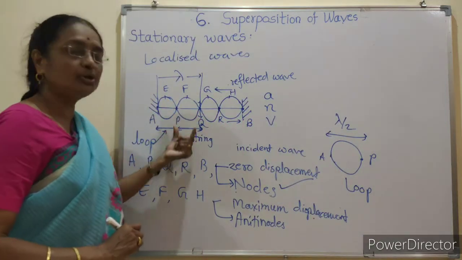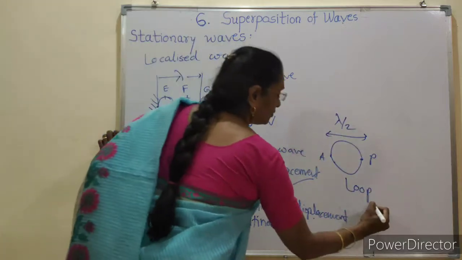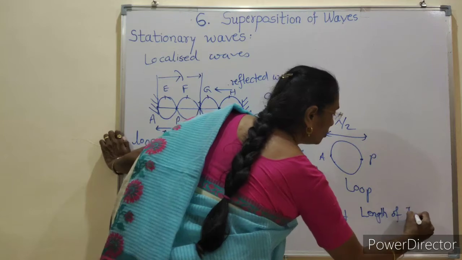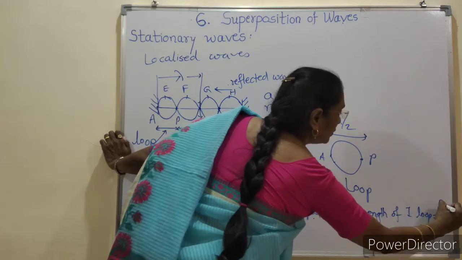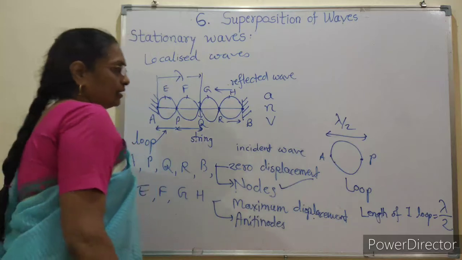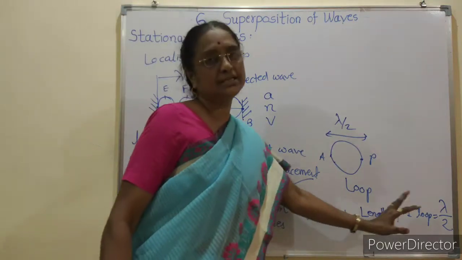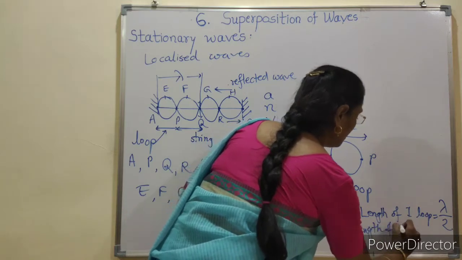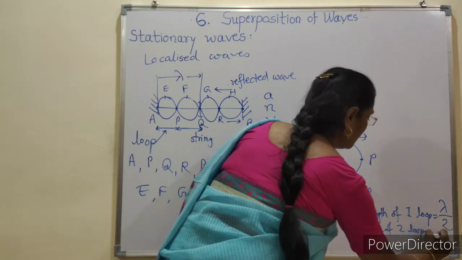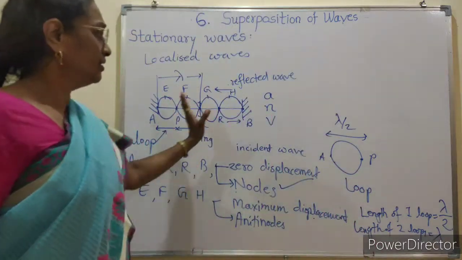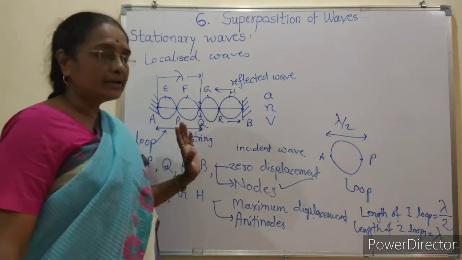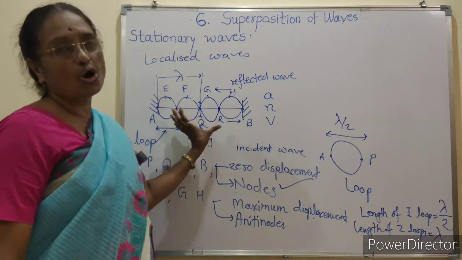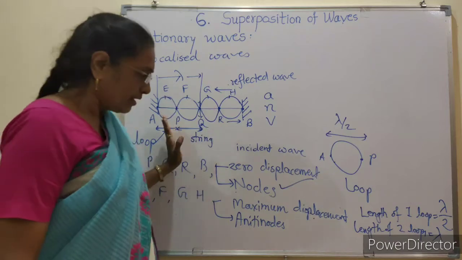The length of one loop is equal to lambda by 2. The length of two loops is lambda. You can understand the portion as a loop, two loops, or the whole pattern.